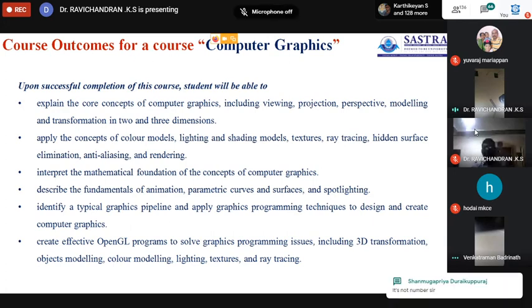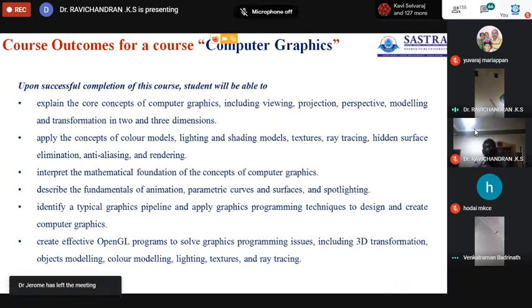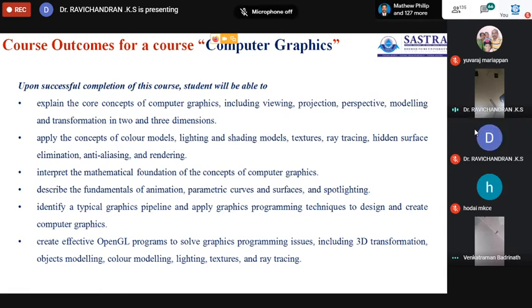There are a lot of open source tools available, especially for graphics, such as OpenGL programs, through which one can create whatever type of image or animation. So at the end of the course, students should know those things.